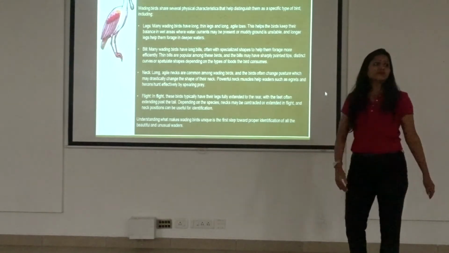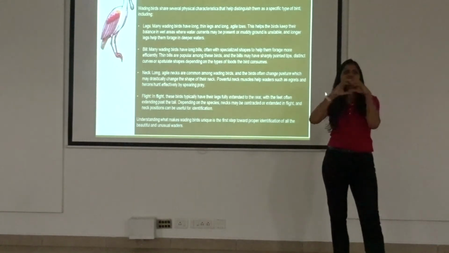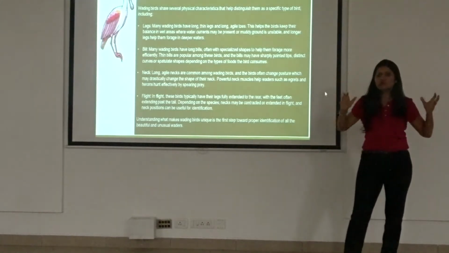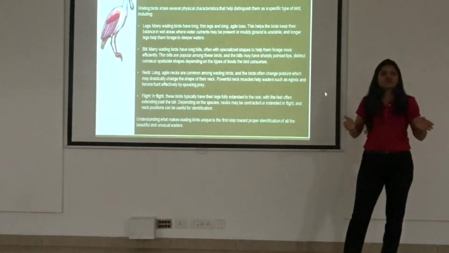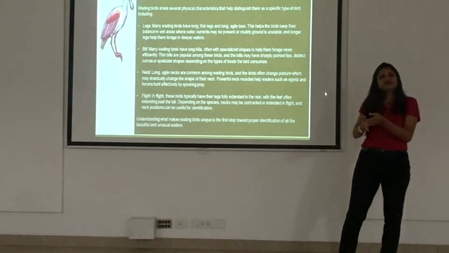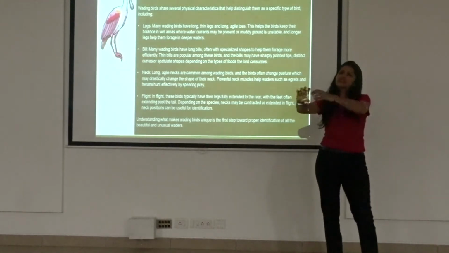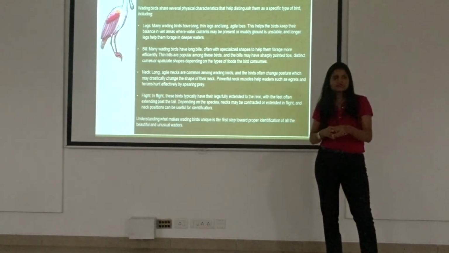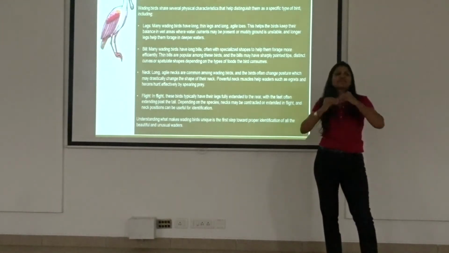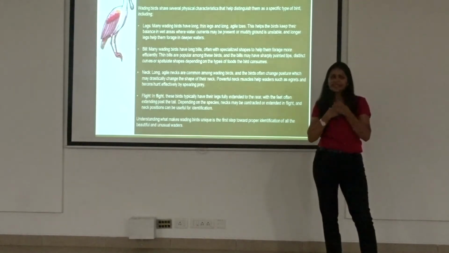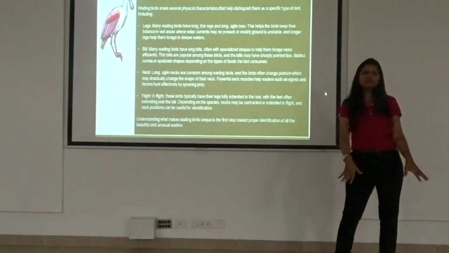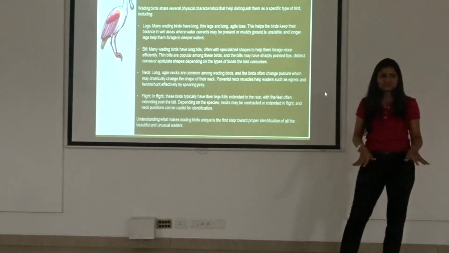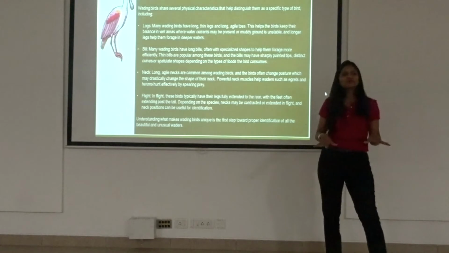So coming back to waders, there is a general physiology a bird has, and a general mindset we have about waders. I'm not saying all waders are like this, but most of the waders have certain things which are decided. How did we decide it's a wader? Most of the waders eat insects, they probe in the mud, they have slightly longer bills, longer necks, and longer legs to be stable in the water. From the passing currents, and there is slippery mud where they stand. So these long legs really help them stabilize.